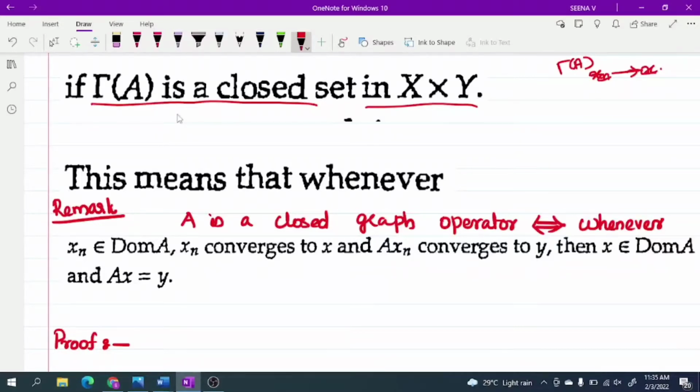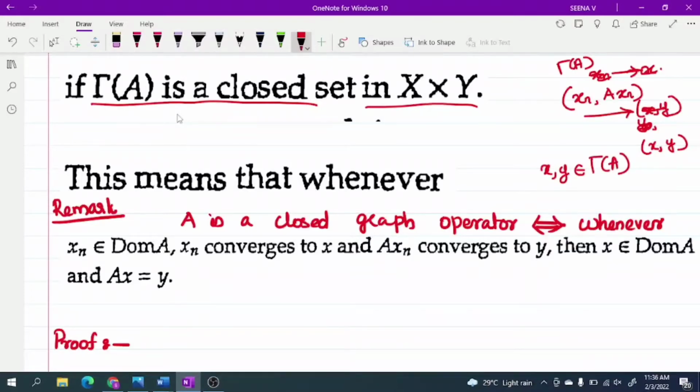To prove Gamma of A is a closed set in X cross Y, we have to choose a sequence in Gamma of A, that is, let it be (x_n, Ax_n), and suppose this converges to some (x, y), and we have to prove this (x, y) belongs to Gamma of A. So to prove Gamma of A is closed in X cross Y, what we have to prove?